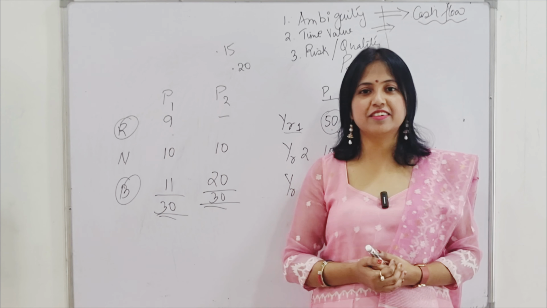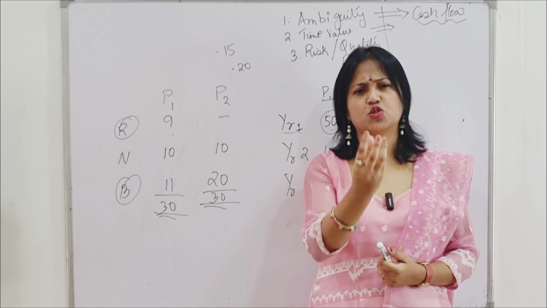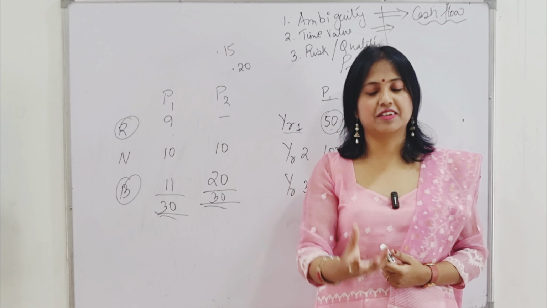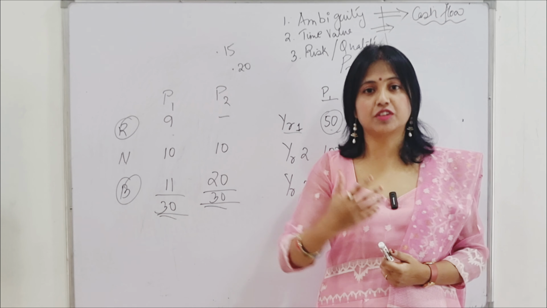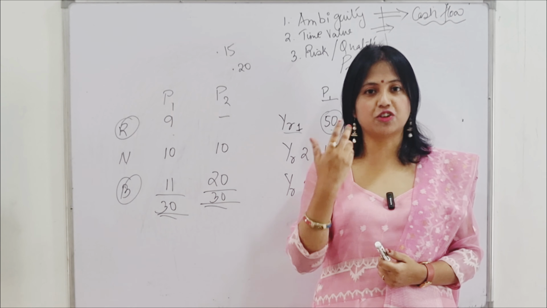So I hope this is clear. So in a nutshell, profit maximization is a narrow concept, it's a short run concept, it suffers from the limitations of ambiguity, it does not take into account the timings of the benefits, and also it is not considering the certainty or the quality of earnings.